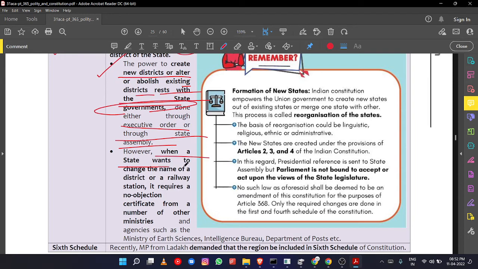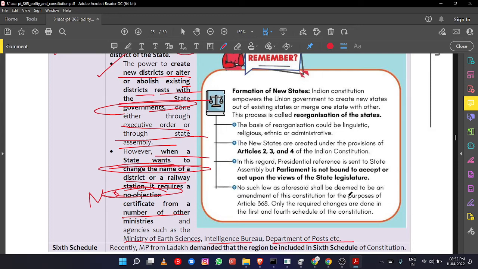However, when the state wants to change the name of a district or a railway station, not the boundary, it requires an NOC, no objection certificate, from a number of ministries such as the Ministry of Earth Sciences, Intelligence Bureau, Department of Posts, Ministry of Railways. Because they have a lot of infrastructure dependent on the names, right?